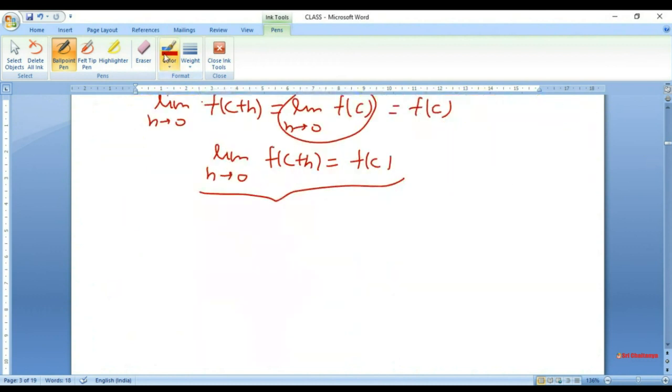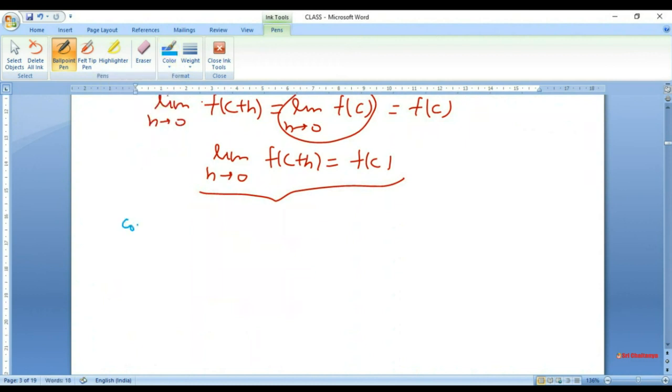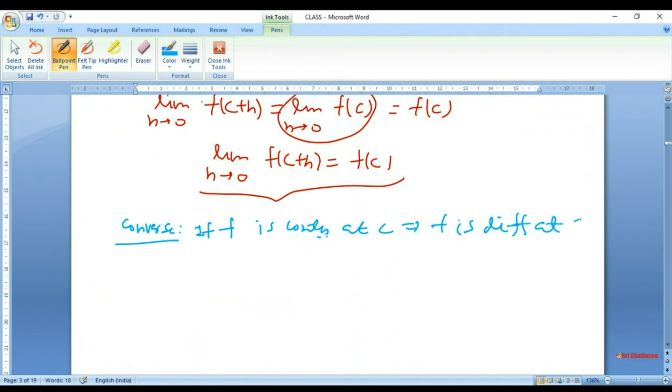The converse, of course, is not true. The converse means if f is continuous at c, then f is differentiable at c, which is not true.